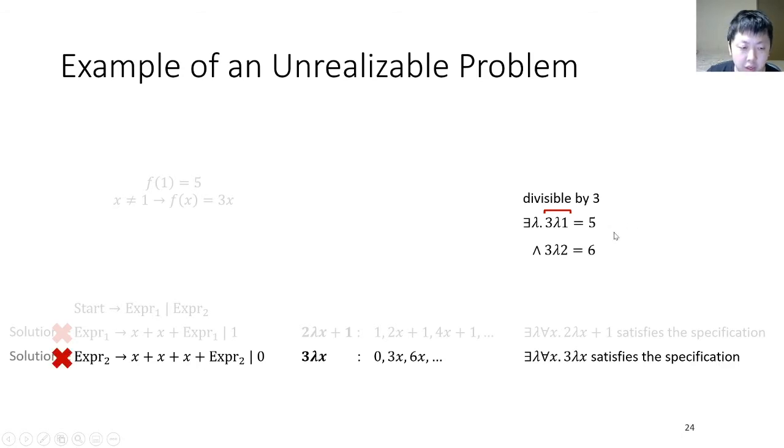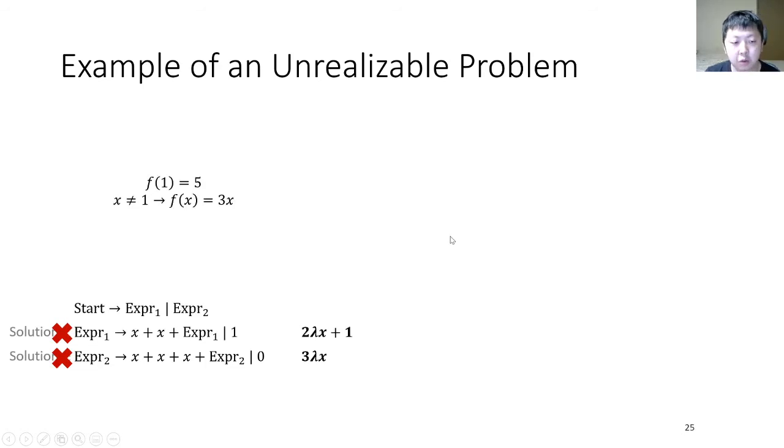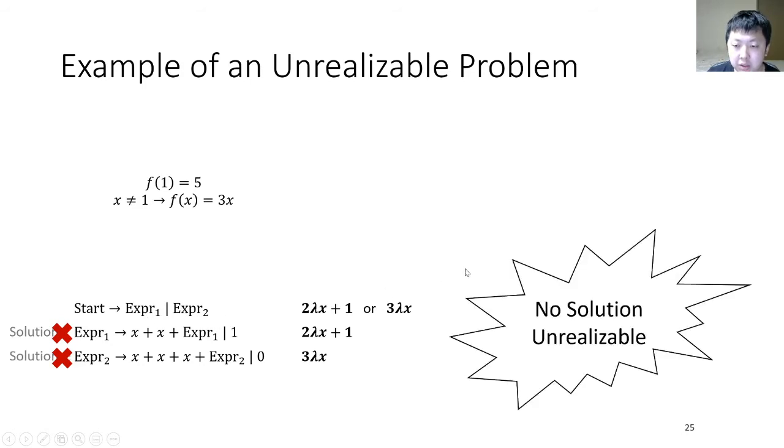So we cannot find a solution from EXPR2. I showed you we cannot find solutions from the language of EXPR1 and EXPR2. So we cannot find solutions in START, which can produce terms in either EXPR1 or EXPR2, which means that this problem has no solution and it's unrealizable.